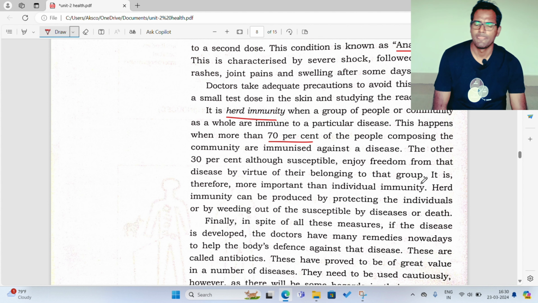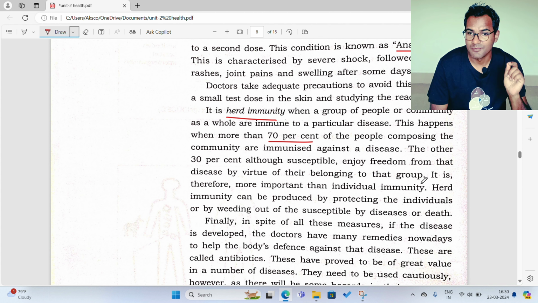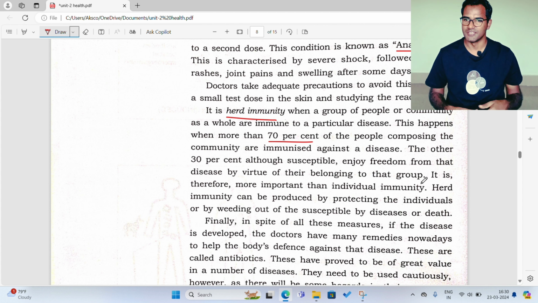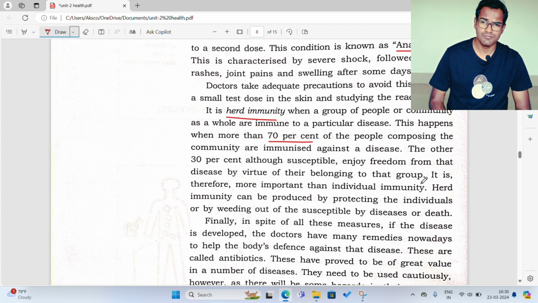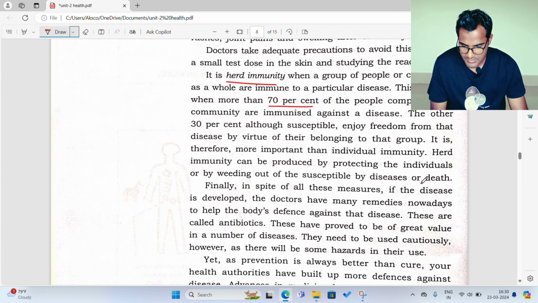See, herd immunity is a type of condition, because we all live in a society with our neighbors, with our family members, right? Herd immunity is when a group of people or community are immune to a particular disease. Around 70% of the people do not have any problem with that disease. Only 30% are susceptible to it, but that can also be taken care of by protecting the environment or keeping one's environment as well as body hygienic. All right, let's see the next one.